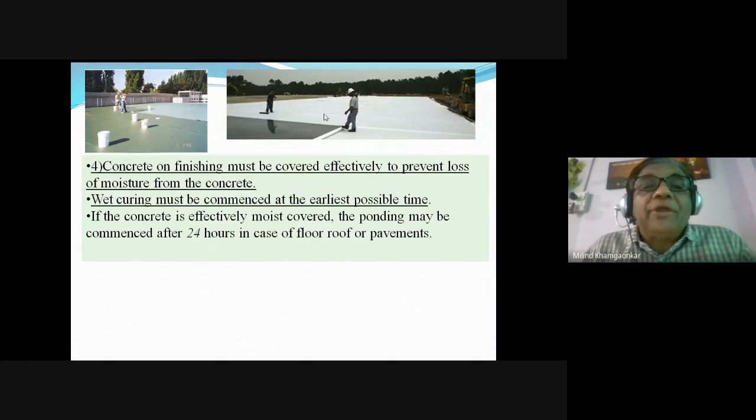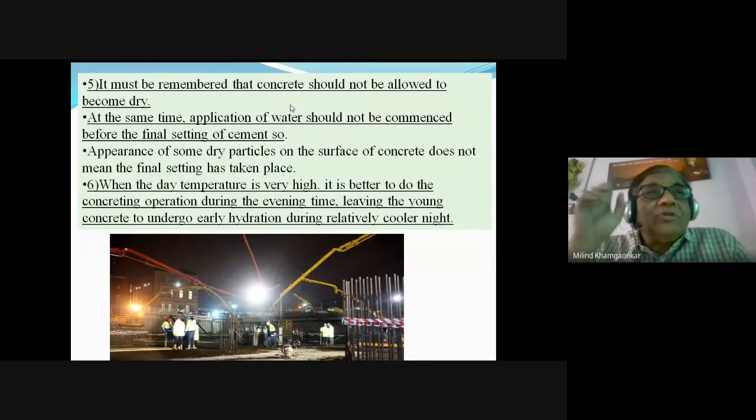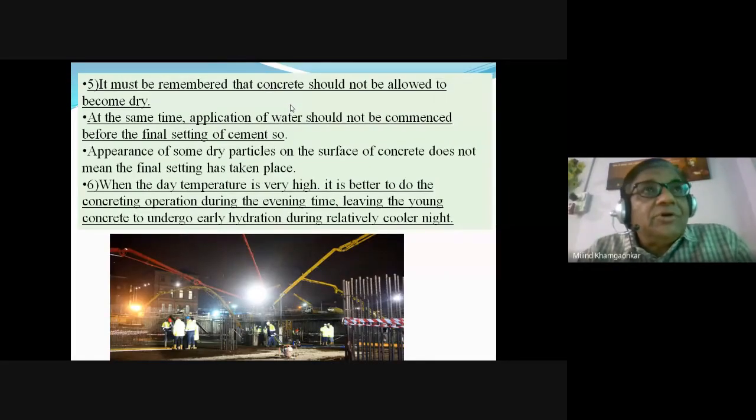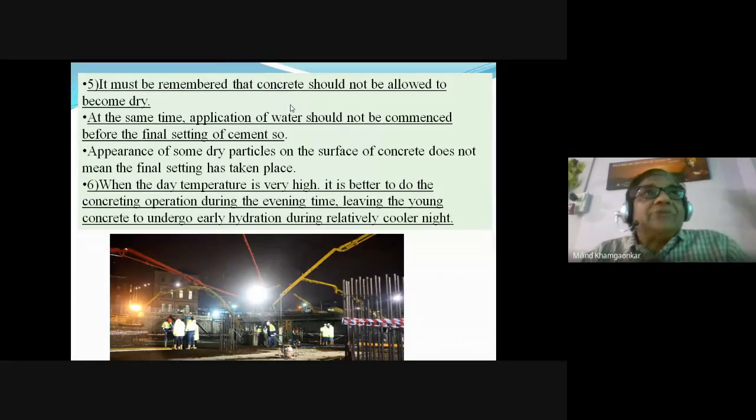They form a film like the plastic sheet or jute bag between the concrete and the atmosphere, acting as a shield and not allowing the water to evaporate. That film is also white in color, so it acts as a reflecting surface, and the sun rays are reflected. To some extent the temperature can be reduced.